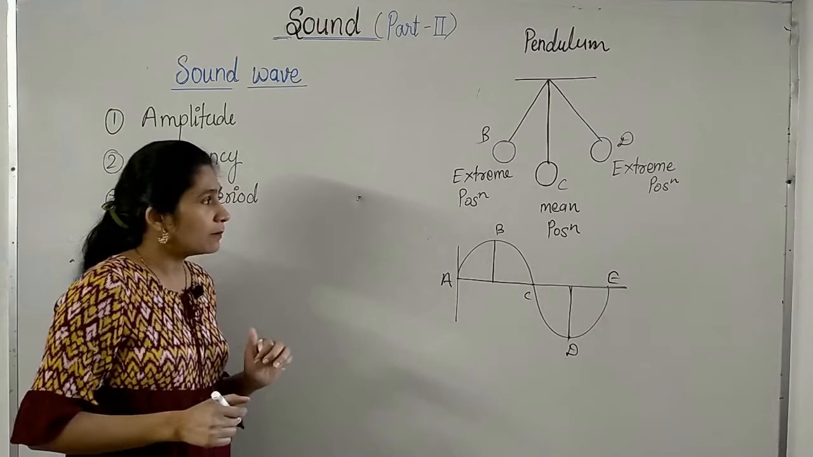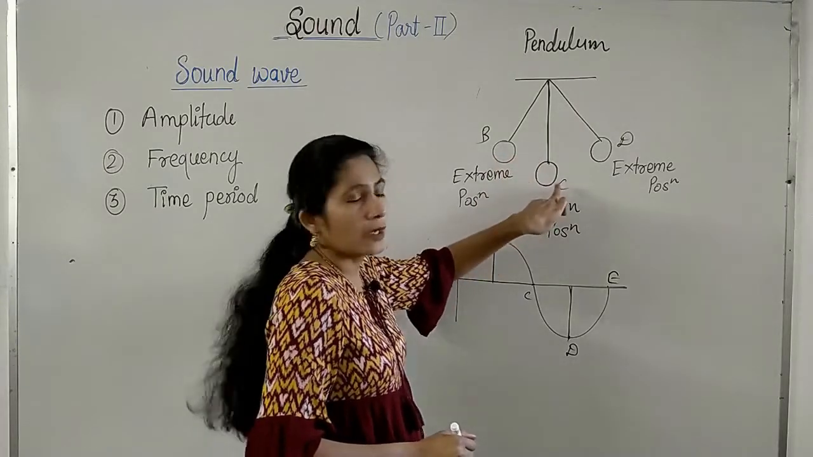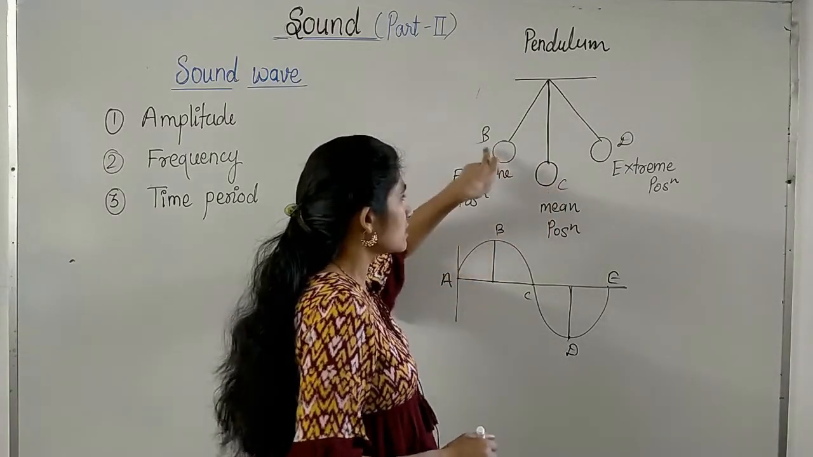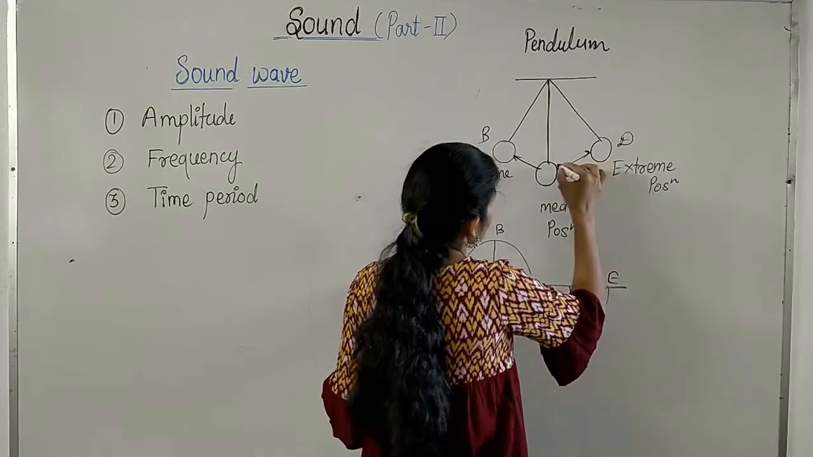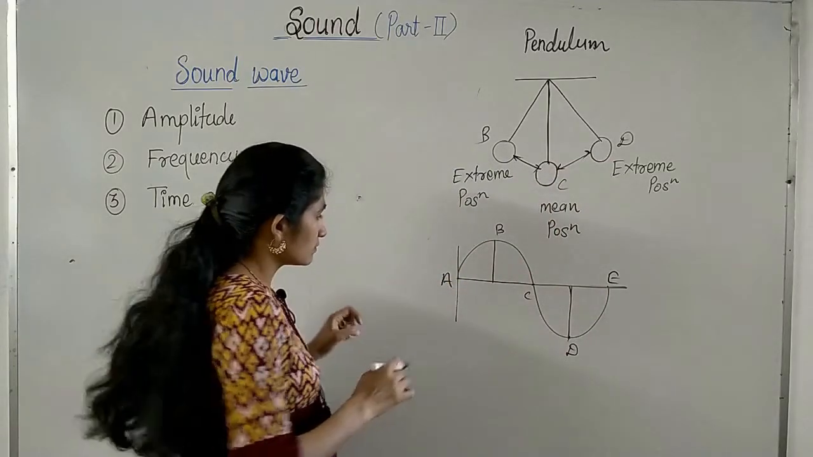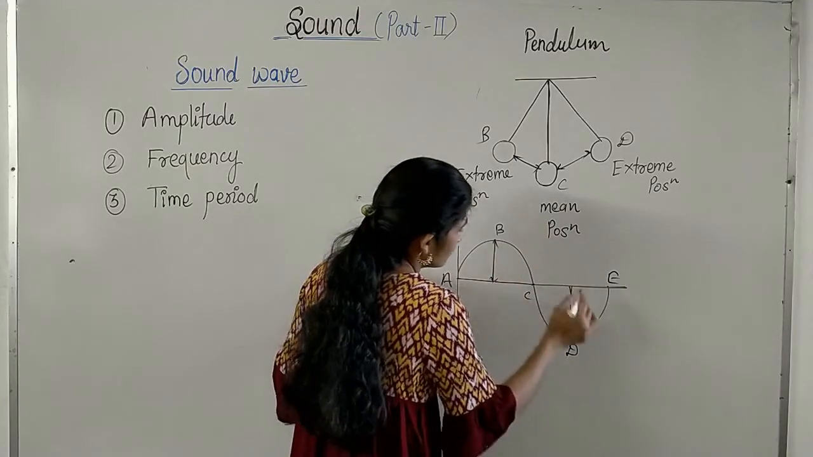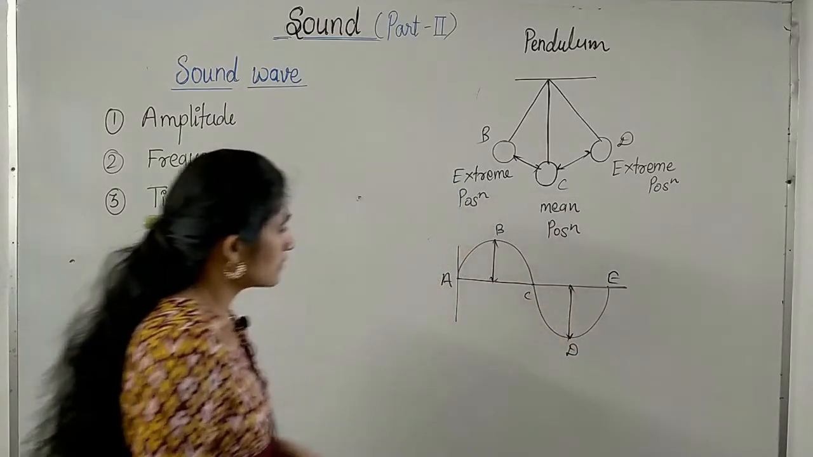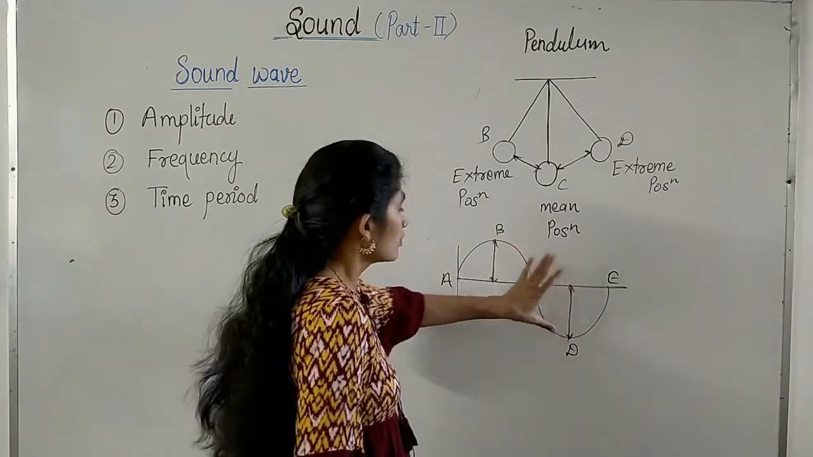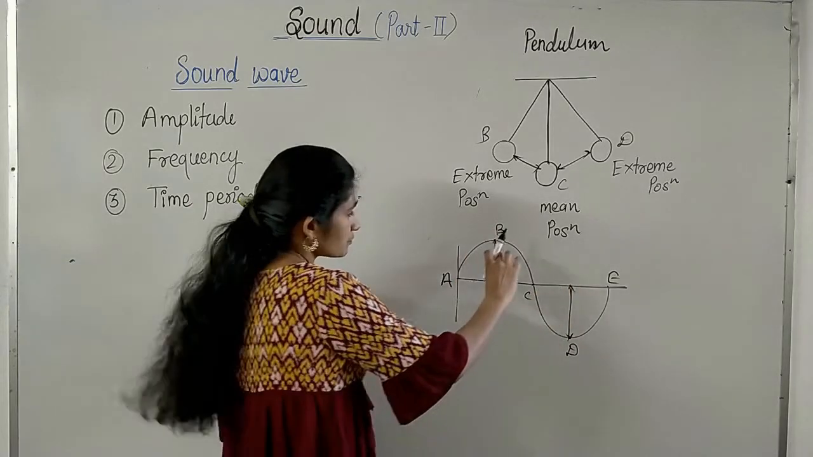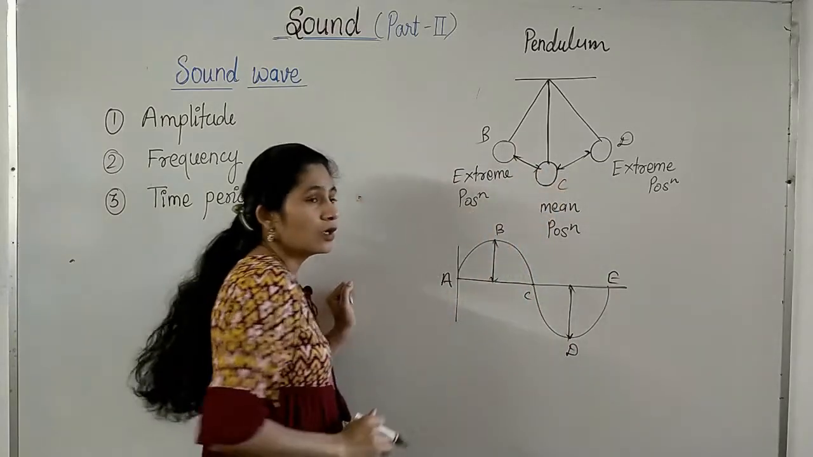Now we have to define amplitude, frequency and time period for this pendulum. What is amplitude? Amplitude is the maximum displacement of the oscillating object from the mean position. This is the mean position and this is the extreme position. So in this case this is the amplitude, which is the maximum displacement. This should be the same, even though in this graph it is not looking the same. So this is known as amplitude, the maximum displacement of an object from its mean position.